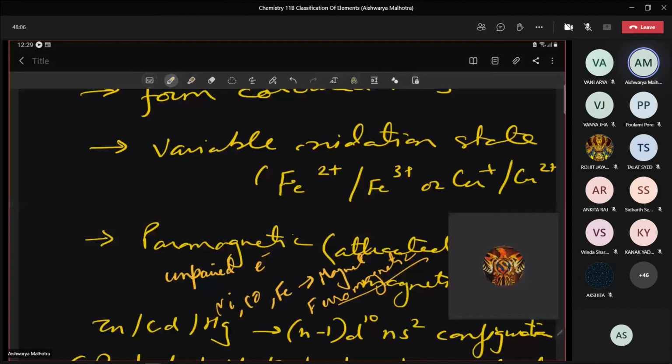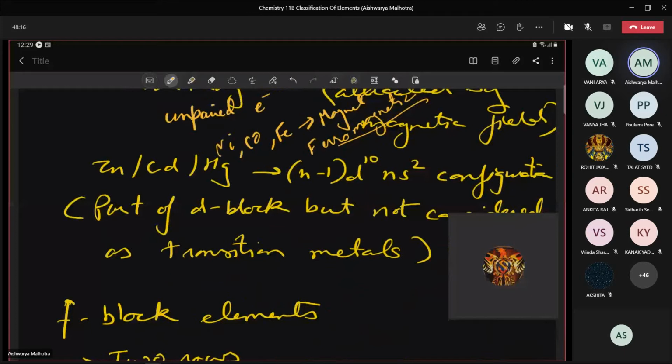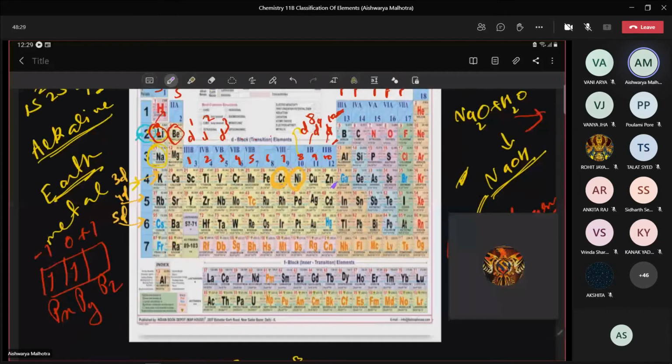Next line, and very important, please write zinc, cadmium and mercury. Zinc, cadmium and mercury, they contain 10 electrons. Look here. This zinc, cadmium and mercury, they contain 10 electrons in the last orbital.